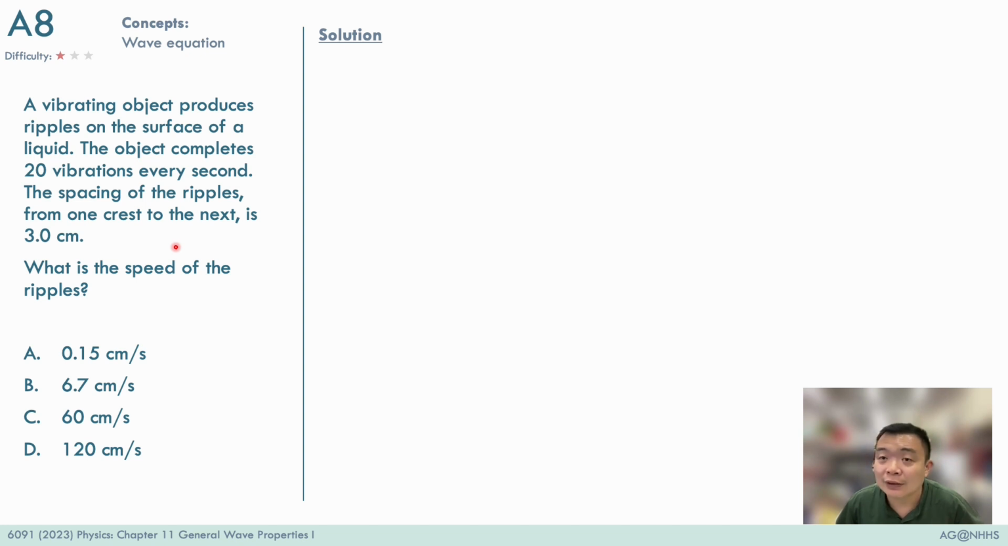This is a question on the wave equation, and also how it assesses us on how well we understand what frequency and what wavelength means. So the answer to this question is C, and when we see the phrase 20 vibrations every second, it tells us that the frequency is 20 Hertz. When we see that the spacing of the ripples from one crest to the next crest is 3 cm, this tells us that the wavelength of the wave is 3 cm, and therefore we can plug these values into the wave equation to get the answer.